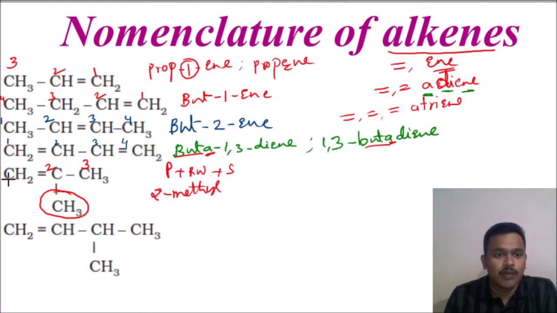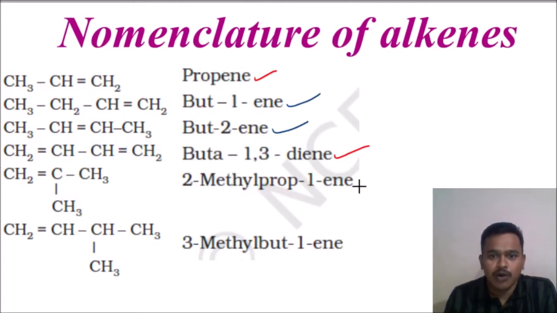Then the root word. How many carbons are there? 3 carbons are there. So the root word will be prop. Which position? Double bond is there, first position. For propene and all, position is not required. We discussed that in the first example. Prop, ene. Otherwise, 2-methyl prop-1-ene. Both are correct. We check this: 2-methyl prop-1-ene. Not writing this one is also not a problem.